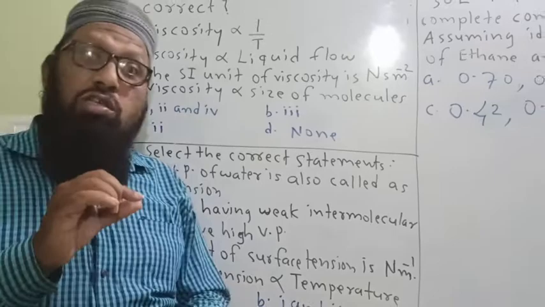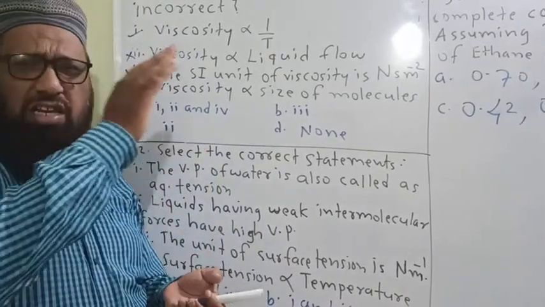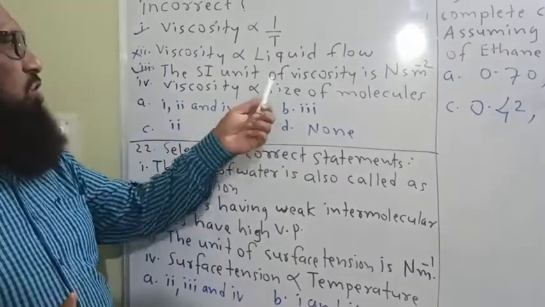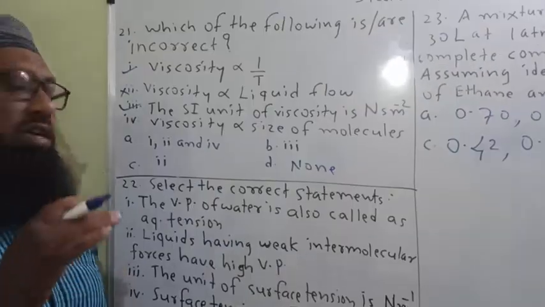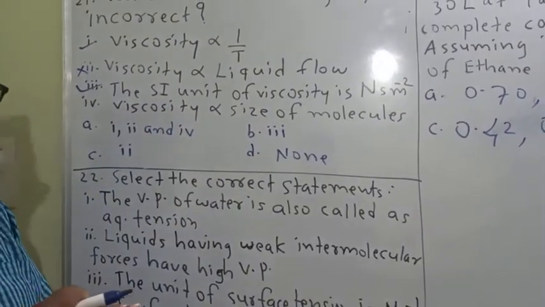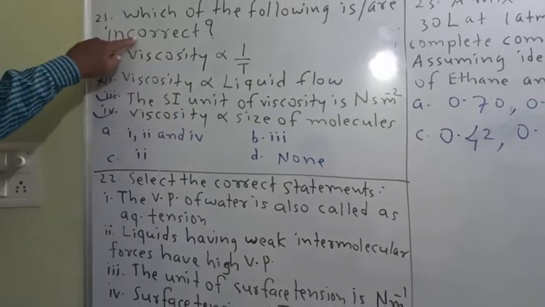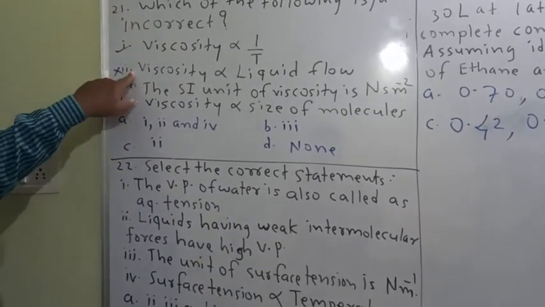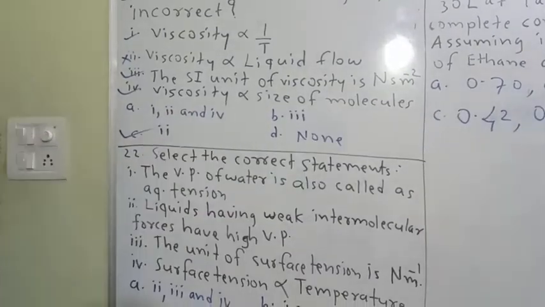And if molecules are small, they flow easily. That means viscosity is directly proportional to size of molecules. Bigger the size of molecules, greater is the viscosity. Therefore, this is again the correct one. Then the incorrect statement is only the second, option C.